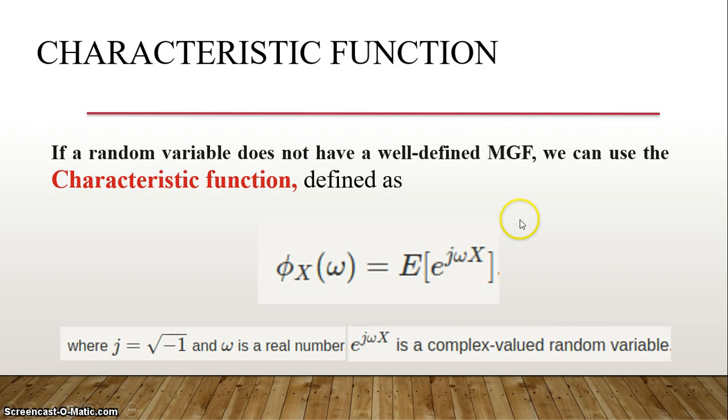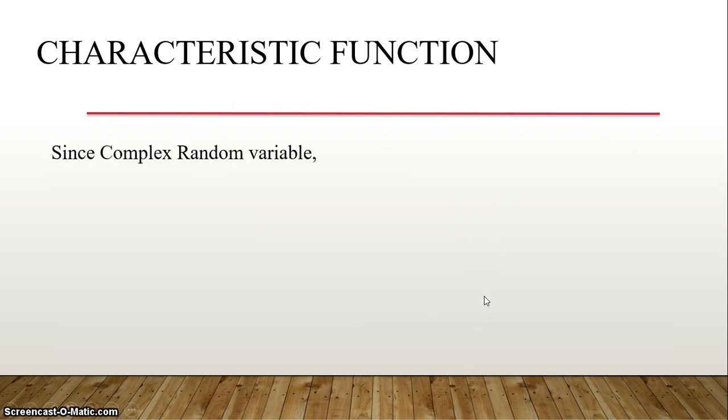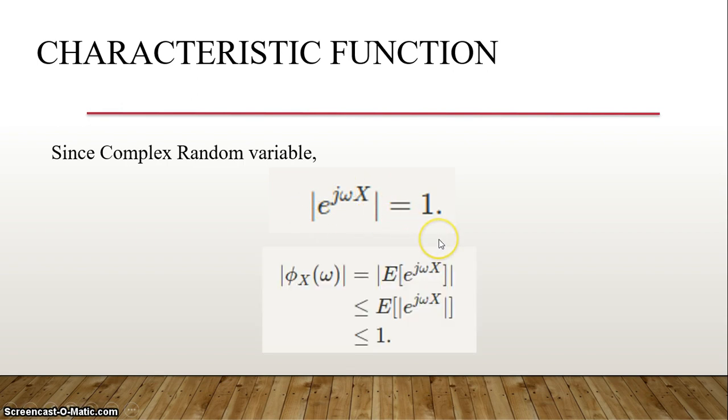If you look at the properties of a complex random variable, we already know that when I apply the modulus to e power j omega x, it equals the square root of sine square plus cos square of omega x, which is equal to 1, because e power j omega x is written in terms of sine and cos, and you take the magnitude, which gives 1. Coming to phi_X of omega, if you take its modulus, it is always less than or equal to 1.